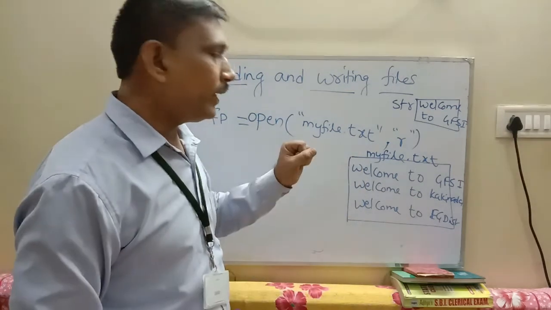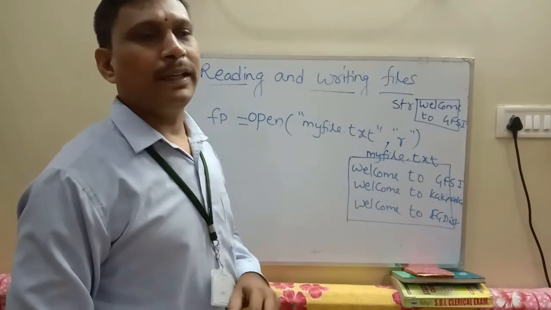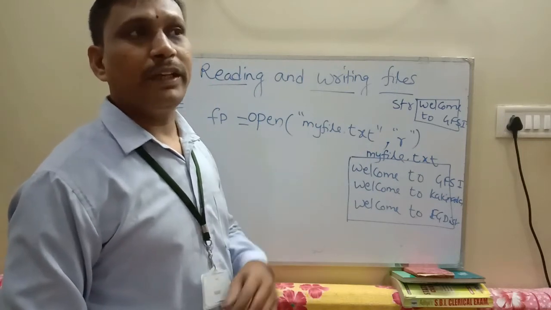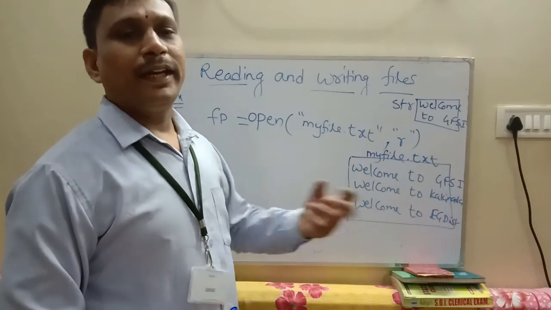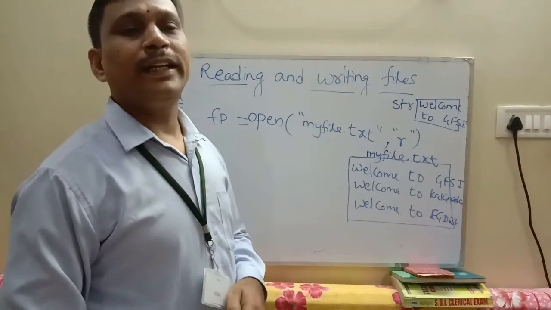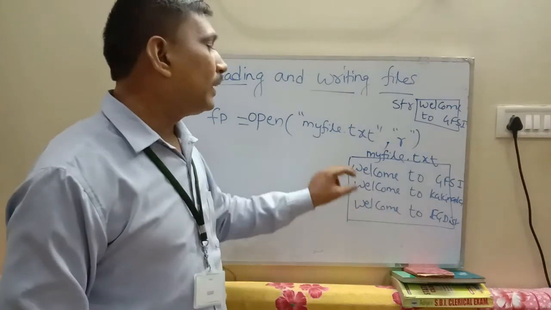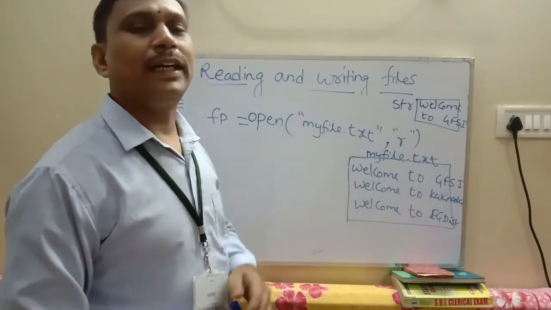Then you read line by line. At a time you read line by line, not character by character. In the previous example, the read method read character by character. But this time we are reading data from this file line by line: first line, after that second line, after that third line.